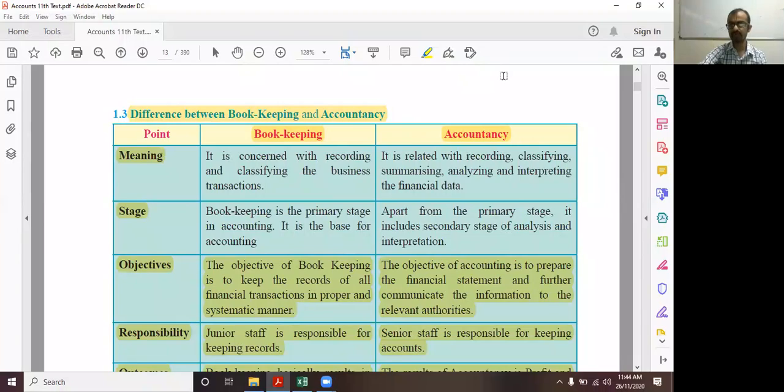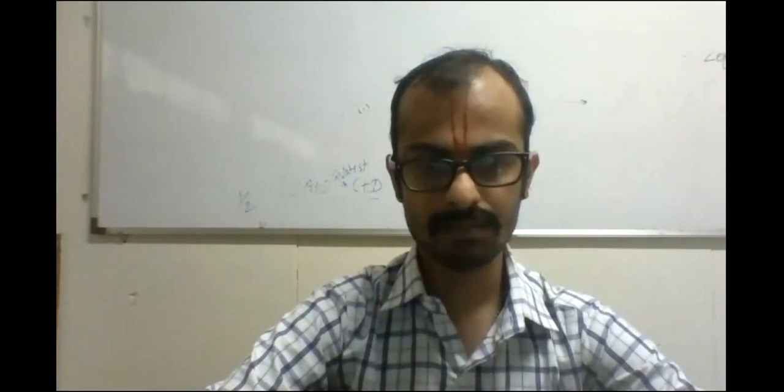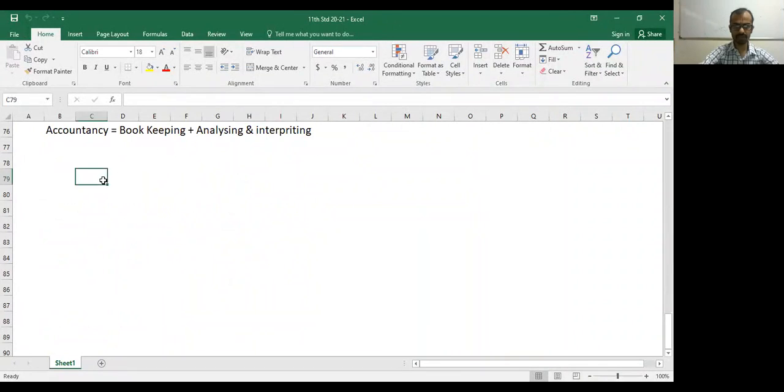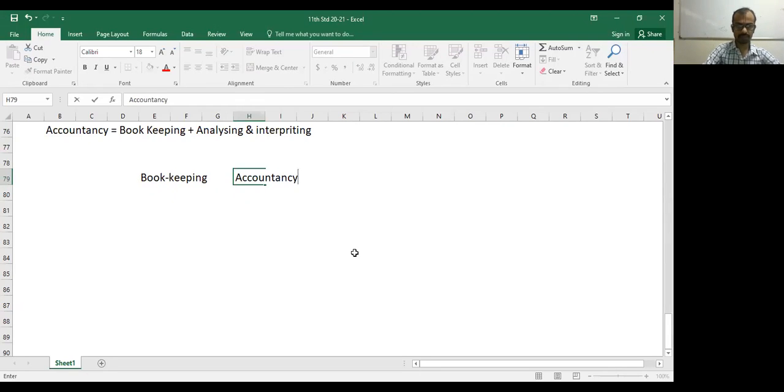Is everyone clear till here? Therefore, you require knowledge of bookkeeping as well as accountancy, and their meaning. Why? Because our subject name itself is bookkeeping and accountancy. So one by one, answer what we have seen, the distinction points here. Remember, today I just wanted to take this much.